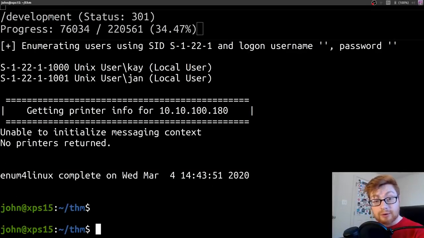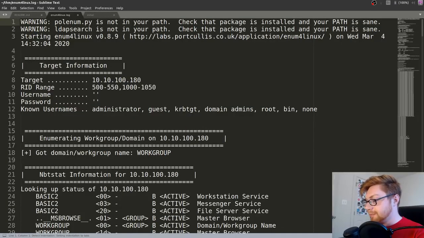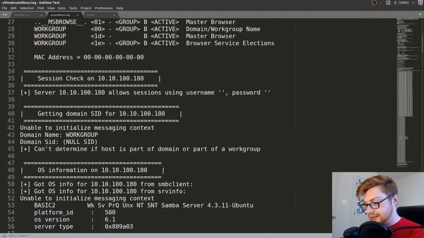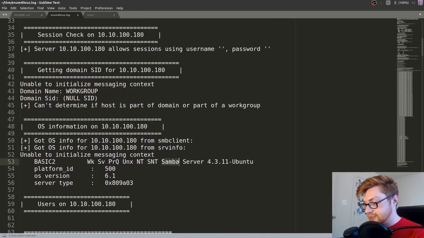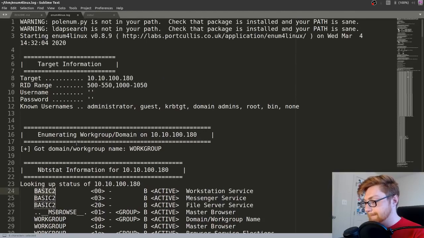Okay, now our enum4linux scan has finished. I'm going to go ahead and open up that log file that I saved it to because the output from enum4linux is kind of hard to look at through the command line. There's a lot of noise and nonsense. So some of the stuff we already kind of tracked down. It's running Samba. We know the basic2 host name.